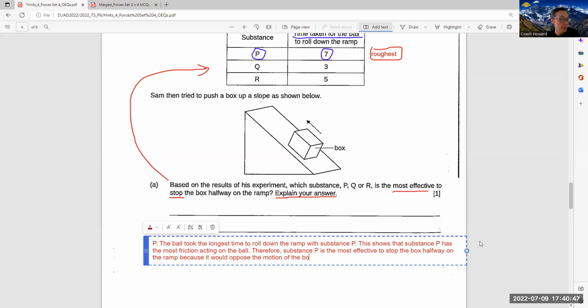Therefore, substance P is the most effective to stop the box halfway on the ramp because substance P produces the greatest frictional force with the surface of the box.